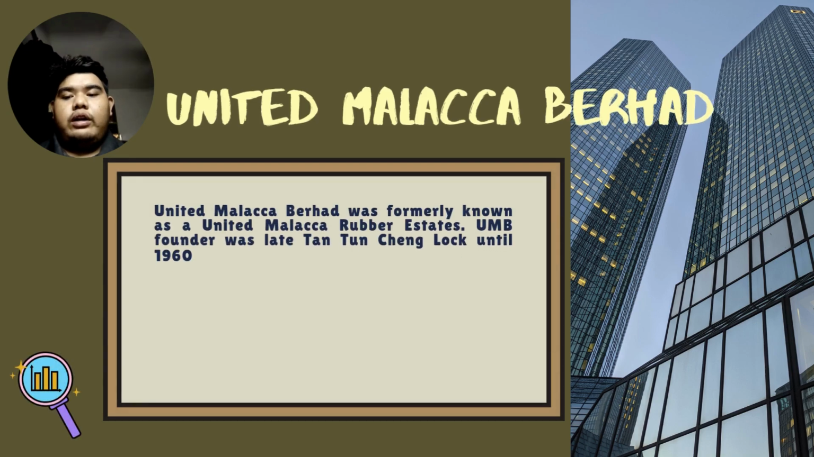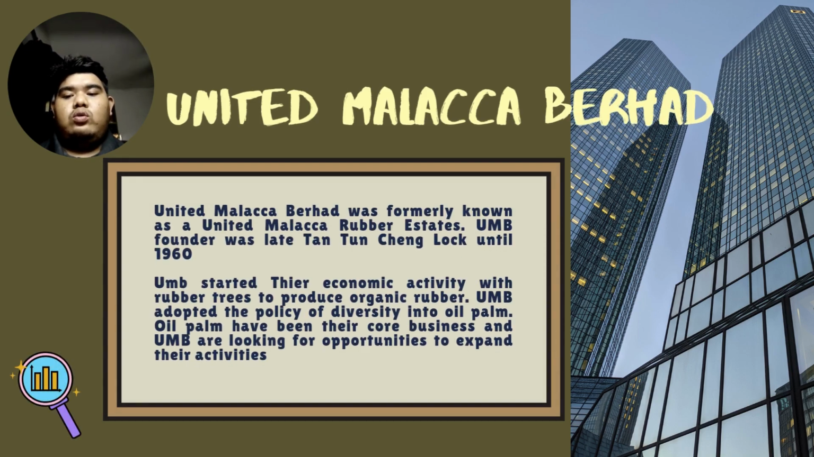United Malacca Berhad was formerly known as the United Malacca Rubber Estate. UMB's founder was the late Tan Tun Cheong Lok. UMB started its economic activity with rubber trees to produce rubber. After that, UMB adopted a policy of diversification into oil palm. Oil palm has been their core business, and UMB is looking for opportunities to expand their business.